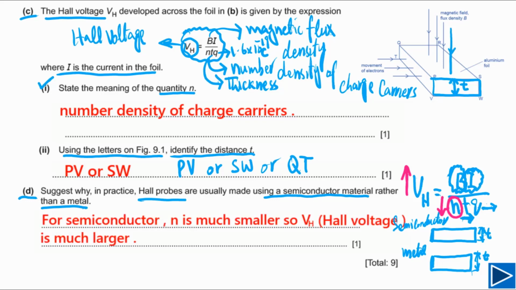Now let me explain to you how to write the answer. So this is how simply you can write down the answer. You can say for semiconductor N is much smaller, so the VH is much larger. Only one mark. If you just write down this one point, you will get one mark.